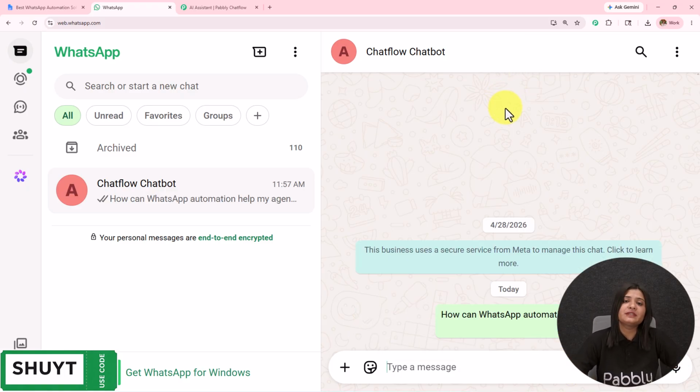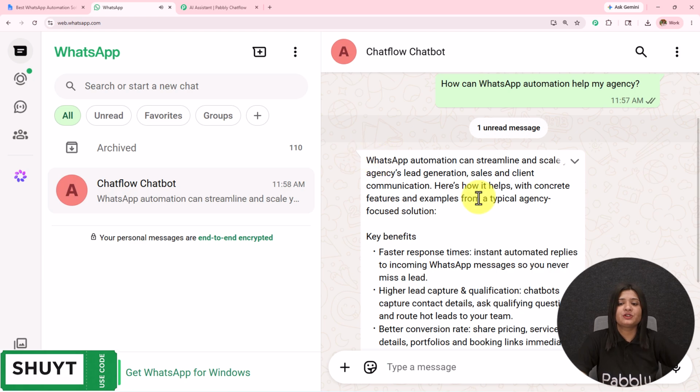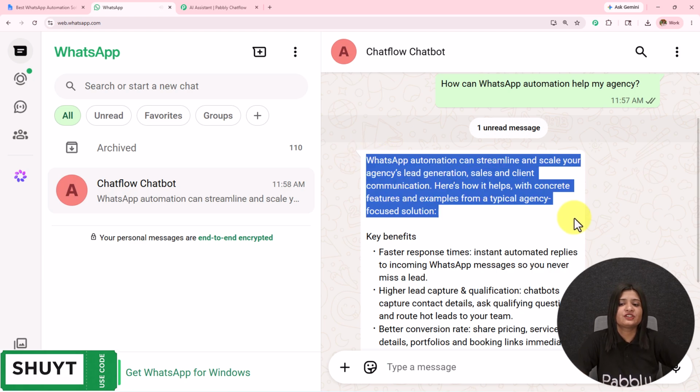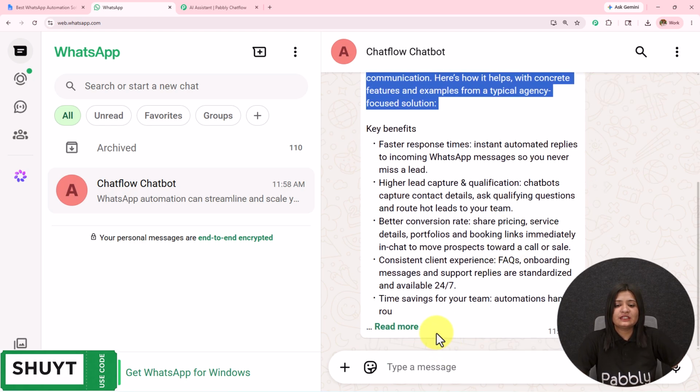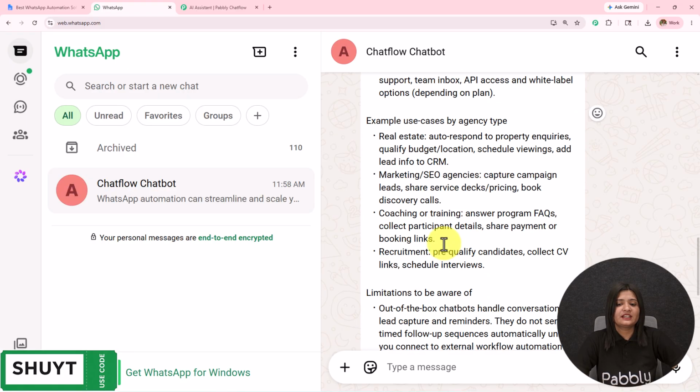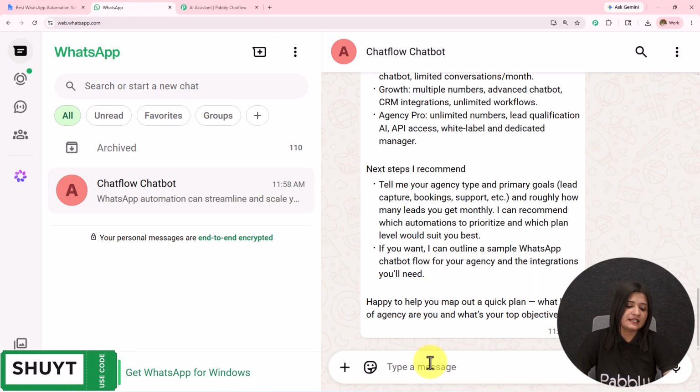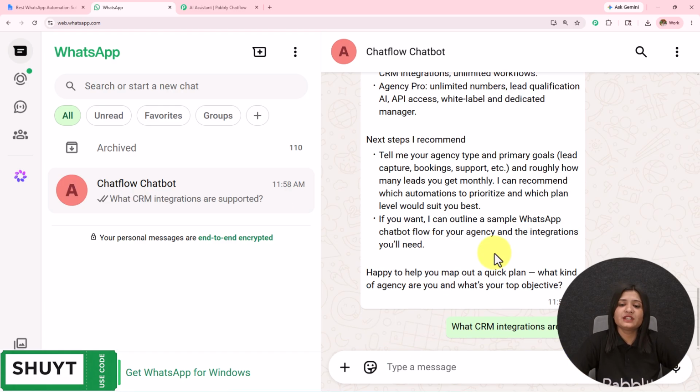Here, if I receive the reply, then this is going to show us the WhatsApp chatbot which I have created is working fine. Here I have received this message. WhatsApp automation can streamline and scale your agency lead generation, sales and client communication, key benefits, and then it has provided me the rest of the details. I am going to ask another question. What CRM integration are supported? Let's wait for the reply.